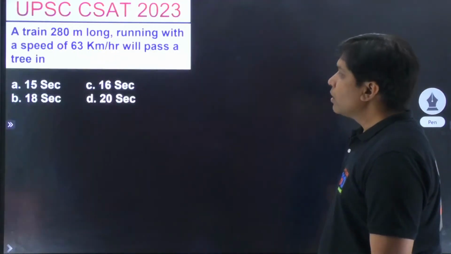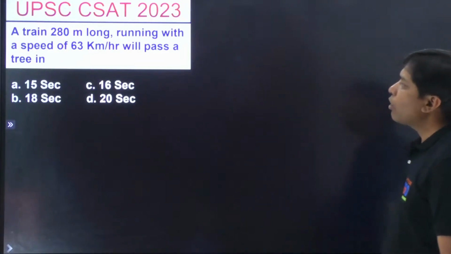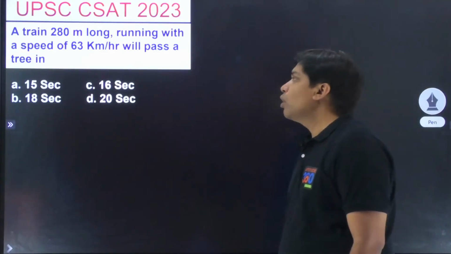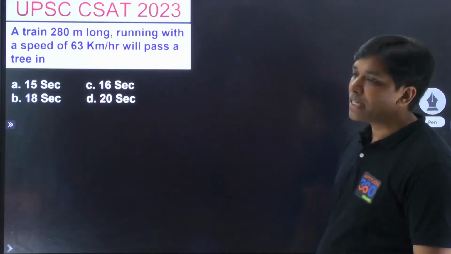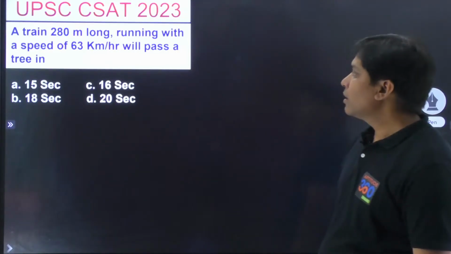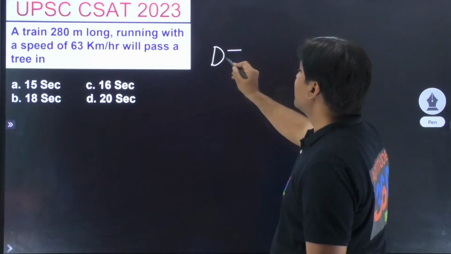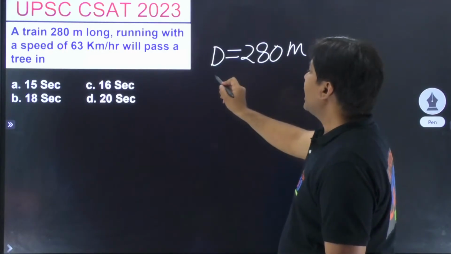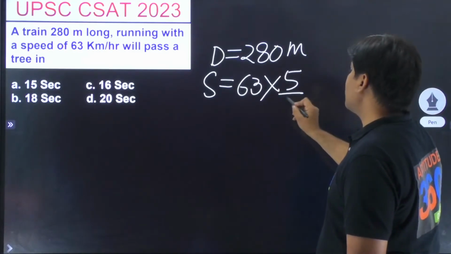Now, let's solve this problem. A train 280 meters long running with a speed of 63 kilometers per hour will pass a tree in how many seconds? Because if it has to pass a tree, the tree has no width of its own. So the total distance to travel is going to be 280 meters, is it not? And your speed is 63 kilometers per hour. So what did you learn? Multiply it by 5/18.